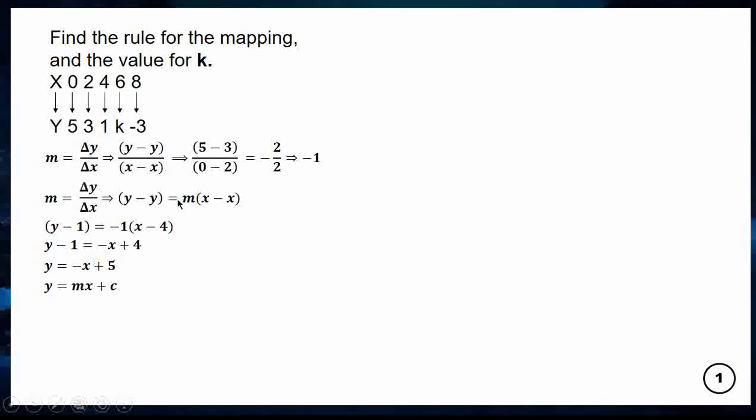My gradient is -1, so -1 will multiply through this, giving us -x plus 4. The -1 and the y, when they move to the right side, become positive. So my linear equation y is equal to mx plus c, I get y is equal to -x plus 5.